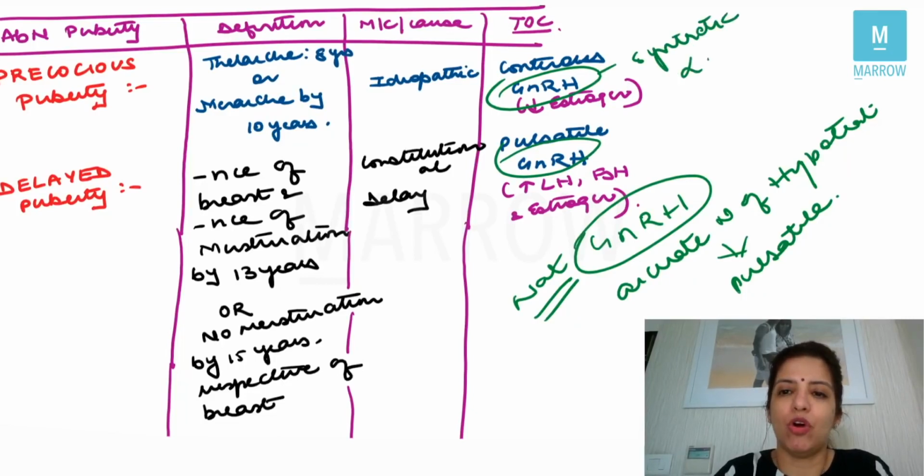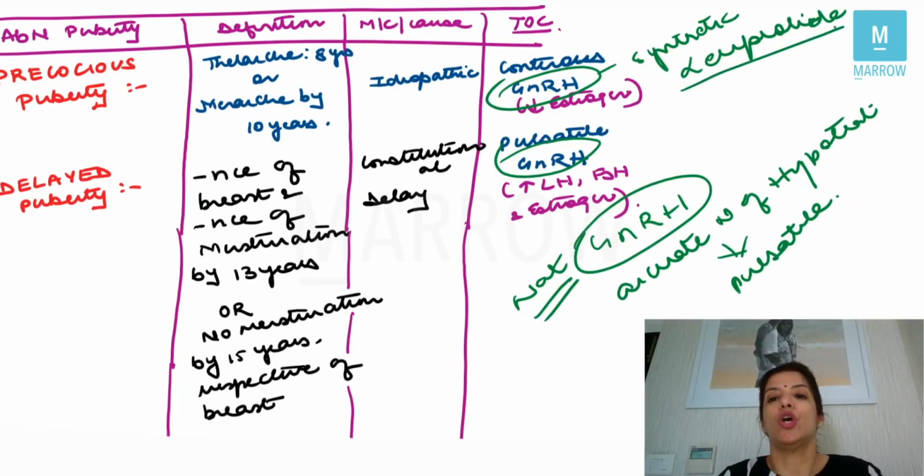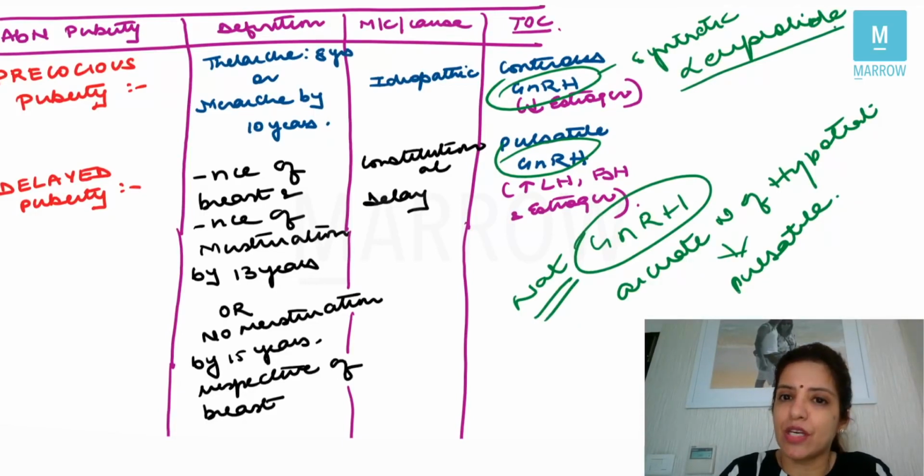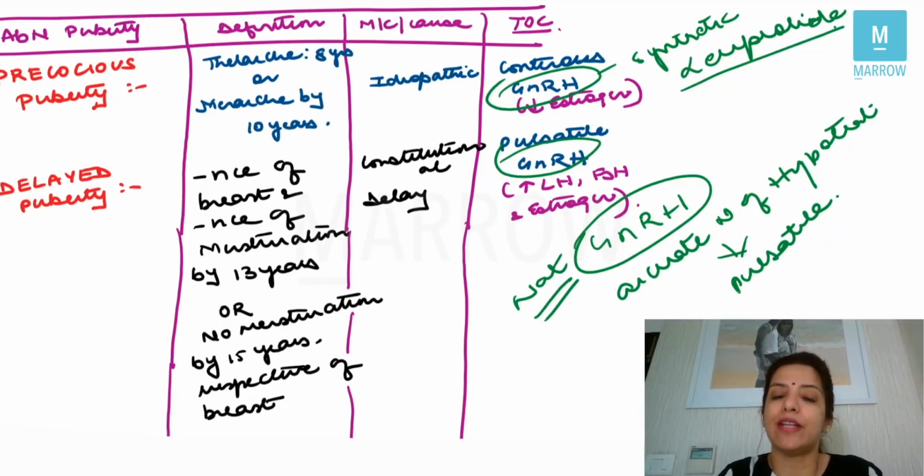An example of synthetic GnRH is leuprolide, right? So if you are giving the synthetic GnRH continuously, it decreases the estrogen. And if you are giving the synthetic GnRH in a pulsatile manner, it increases LH, FSH and estrogen, right? So that is what you have to know about puberty in females.